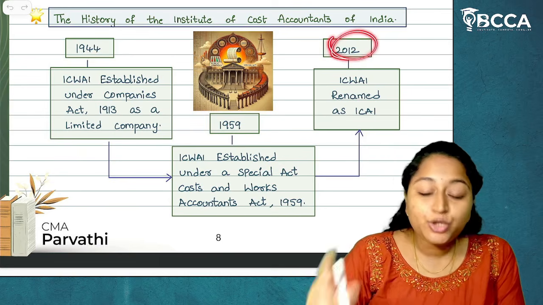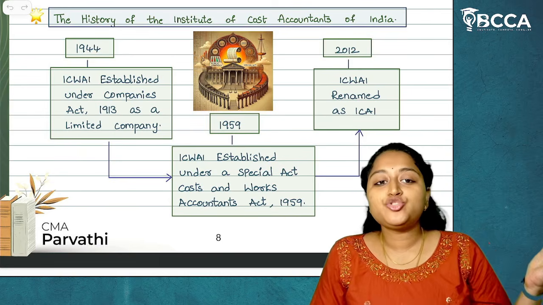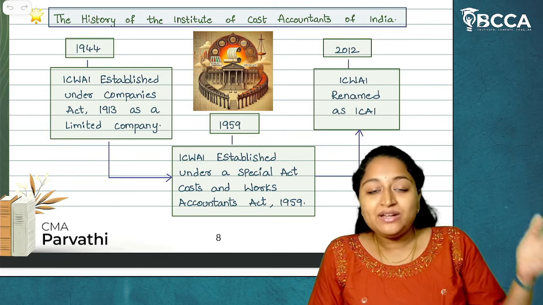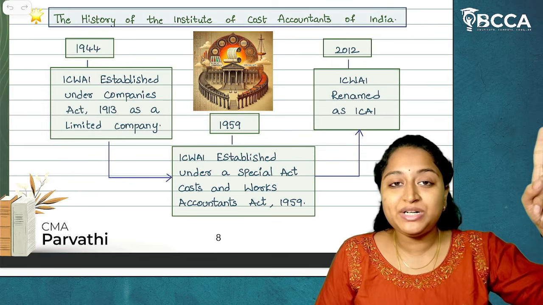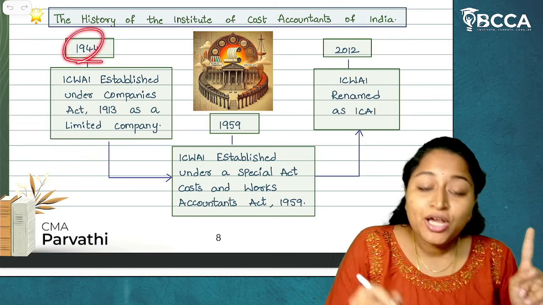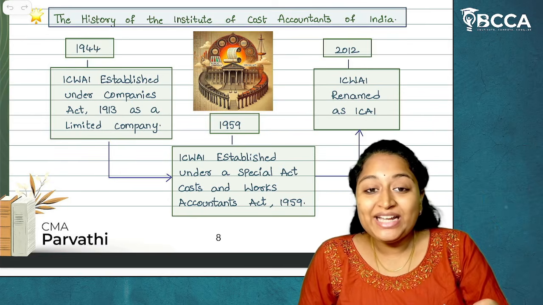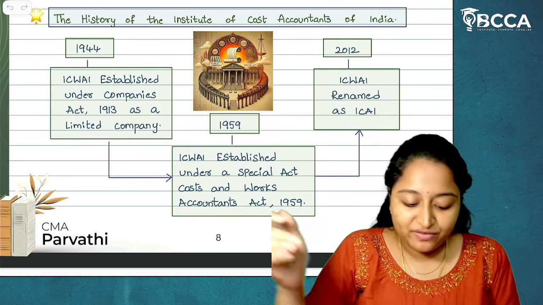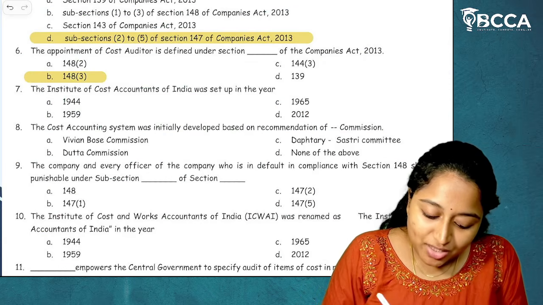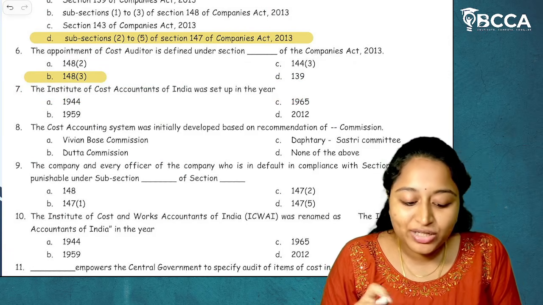Later, in 2012, it was renamed to ICAI. Priorly it used to be ICWAI, now it is ICAI. So when was the first establishment? In 1944. When was it converted into a special act? In 1959. When was it renamed? In 2012. So what is the answer? The Institute of Cost Accountants of India was set up in the year 1944.